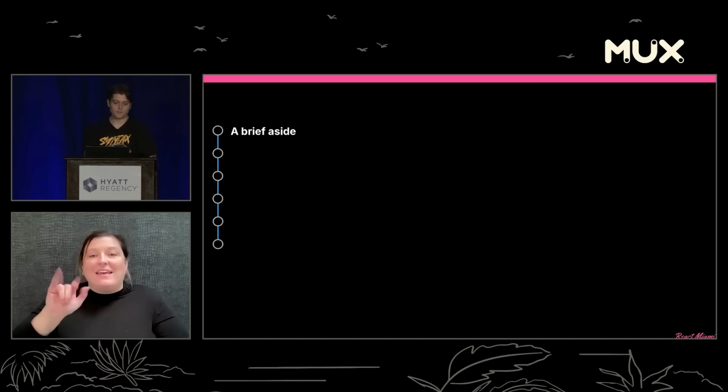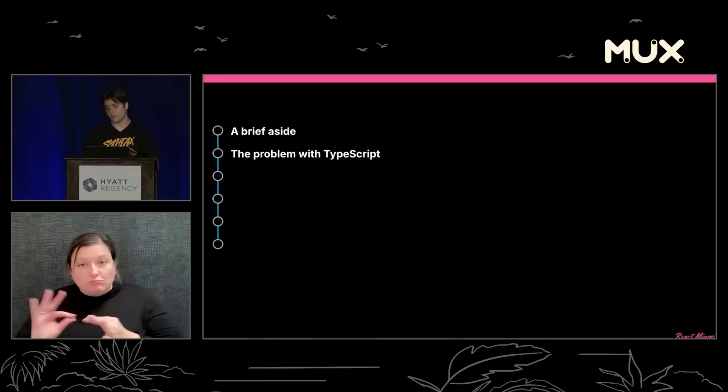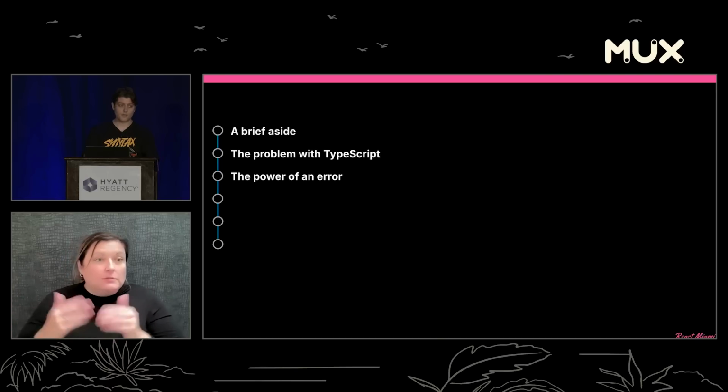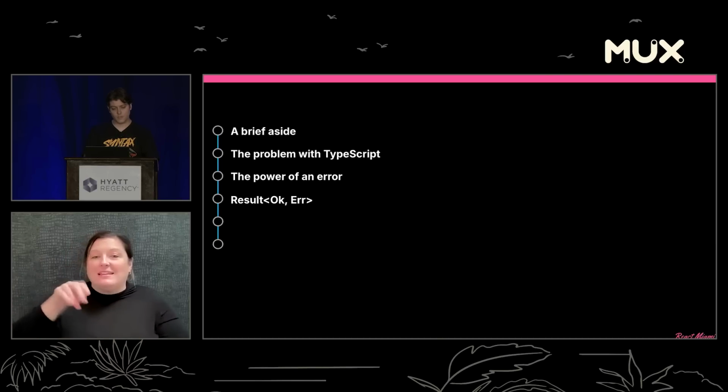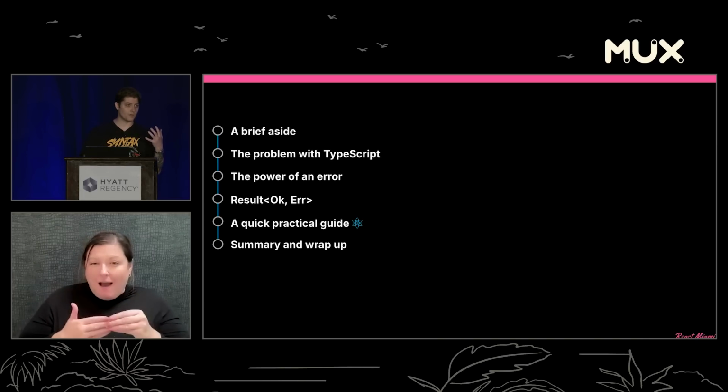So just to run through the agenda quick, I'm going to give a brief aside. We're going to talk about the problem with TypeScript, the power of an error, the result type itself, a quick practical guide to adopting the result type with React, and a summary and wrap up for takeaways.